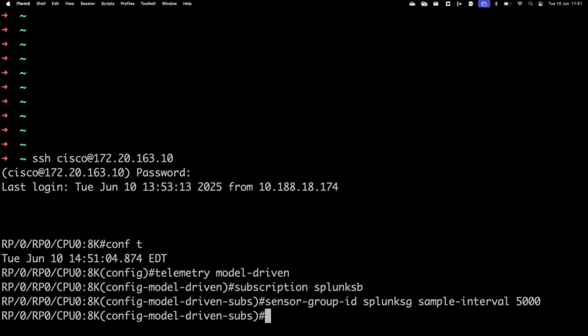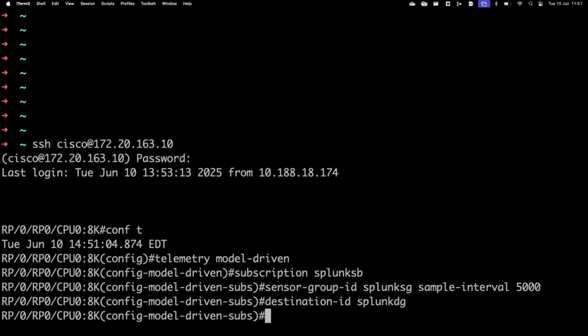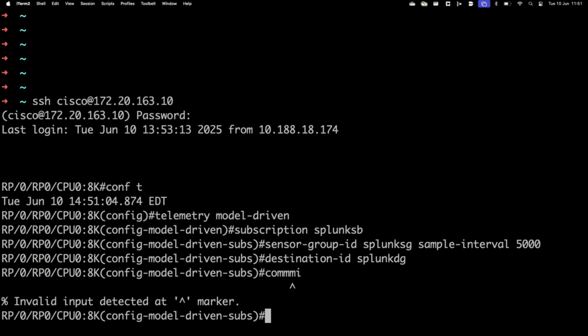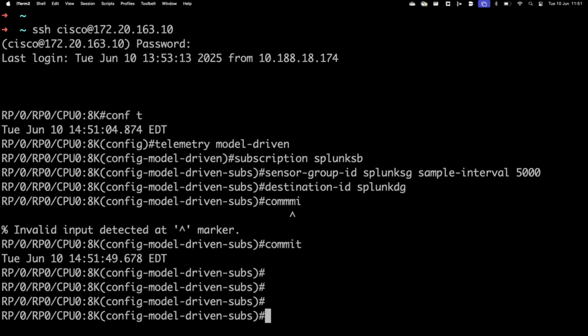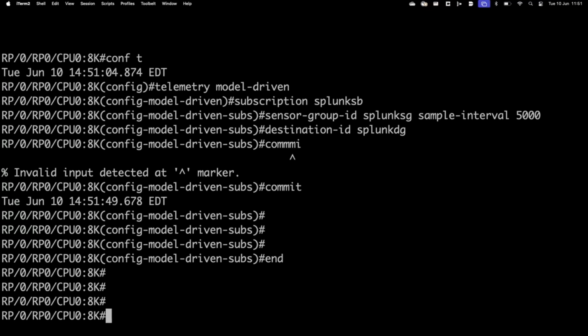And the second component would be the destination address. As soon as I commit these changes on the XR, I can confirm if my subscription is running or not, and I can do so using the following CLI.